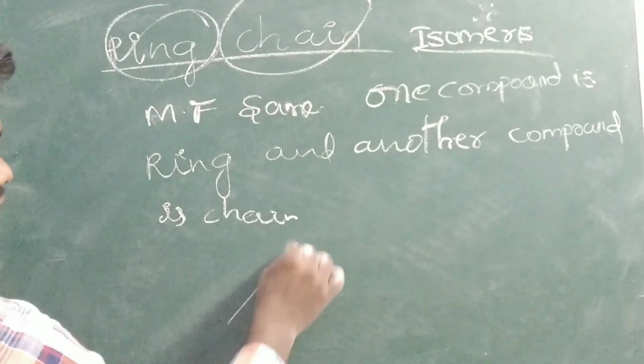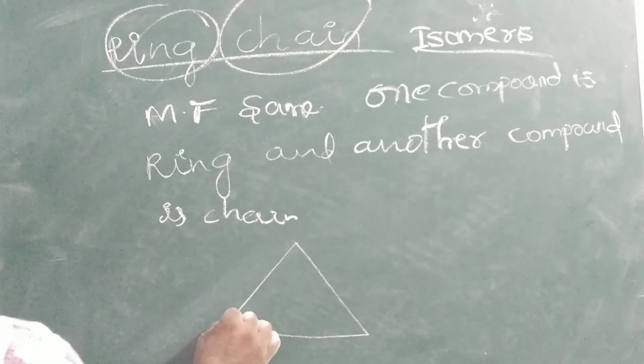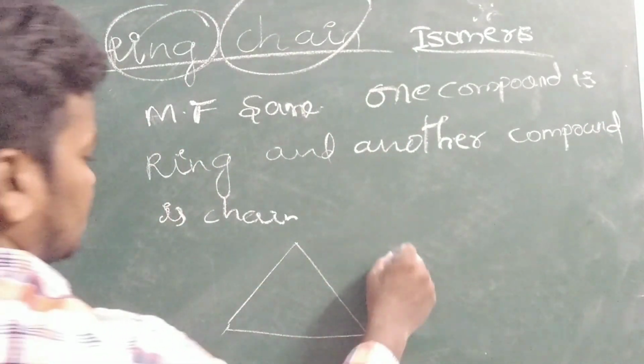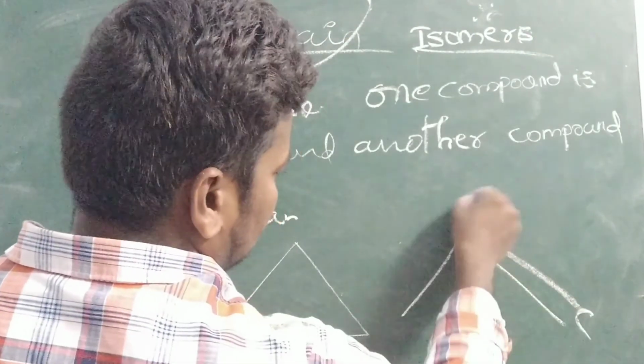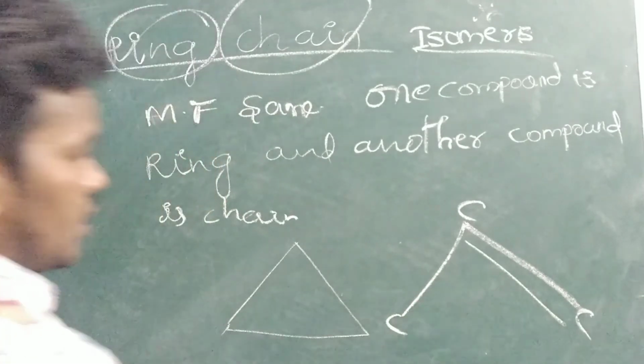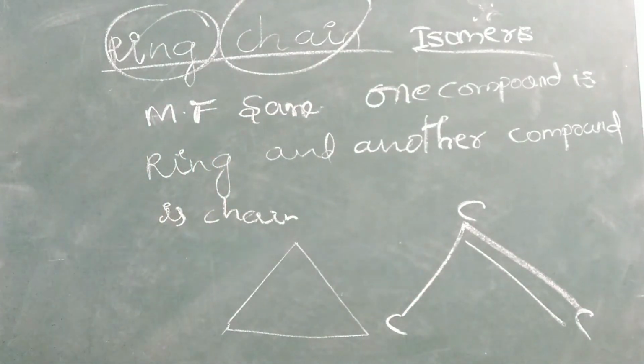You can see cyclopropane, the ring form. Here 1, 2, 3 carbons. Here also 3 carbons.